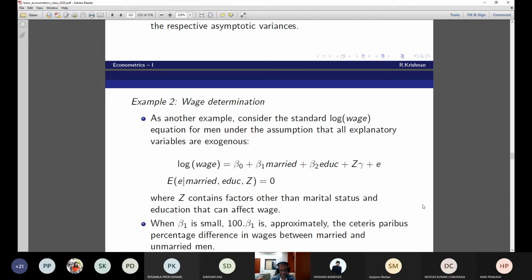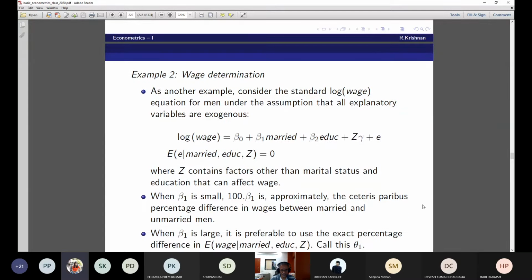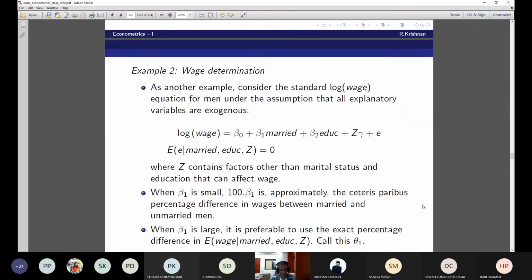When beta 1 is small, 100 into beta 1 is approximately the percentage difference in wages between married and unmarried men. If beta 1 is large, this approximation will be poor. So we have discussed how to get the exact percentage difference in wages between married and unmarried men when beta 1 is large. When beta 1 is large, it is preferable to use the exact percentage difference. Call this theta 1.